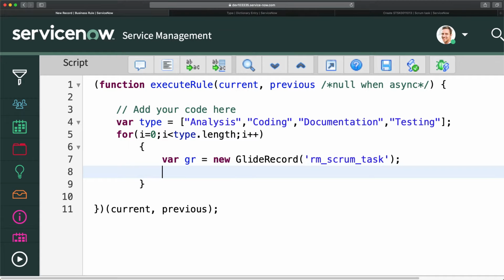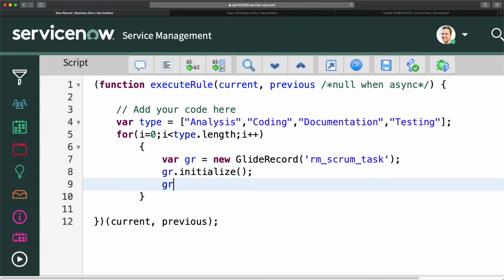Now you have to initialize basically this variable. So we will do gr dot initialize semicolon. Now we will populate the fields we have. We will basically push the value. Now we have to push short description. So what we will do, short underscore description.